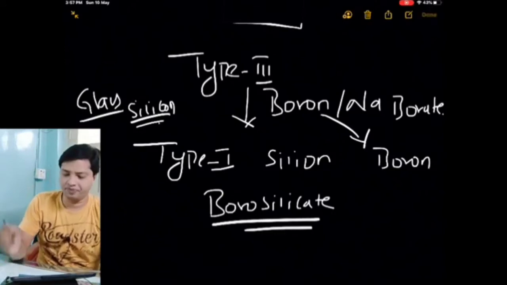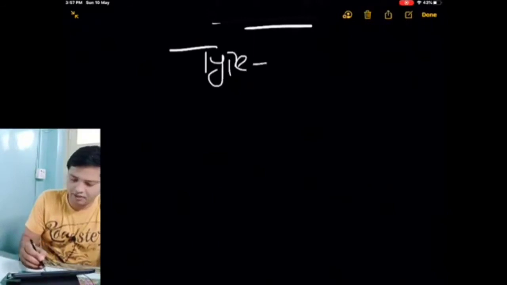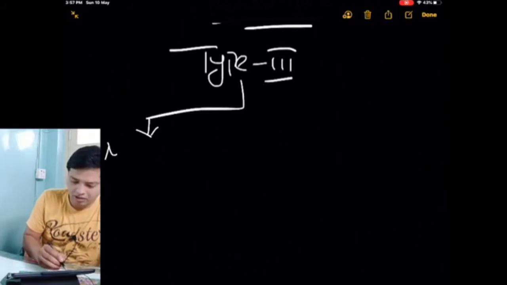The next type is, again take type 3 and try to add metal oxide.